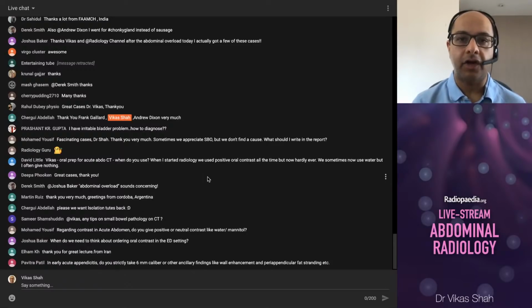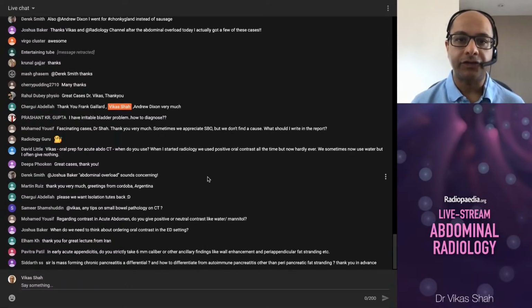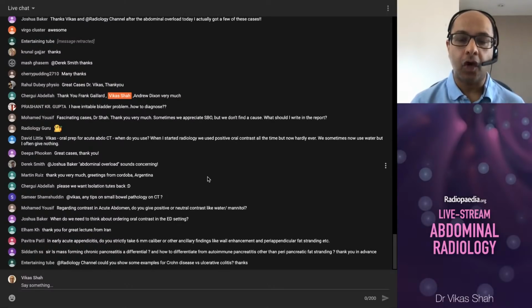There are some very specific scenarios where we use oral contrast, and those are where we're looking for gut leaks. So in post-op cases, if patients had, for example, an esophagectomy and a gastric pull-up, we give oral contrast looking for leaks. In patients who've had other procedures such as Roux-en-Y, gastrectomy procedures, we do it in those scenarios. And when we're looking for enterocolic fistulas and we're trying to map the small bowel, we give oral contrast. So for most acute abdominal CT, we don't use any kind of luminal contrast at all.